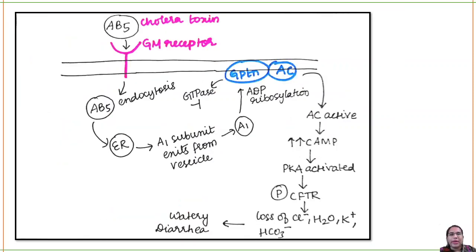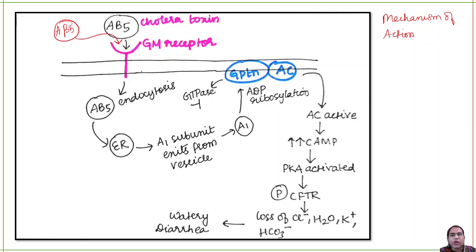Okay, so let's see the mechanism of action of your cholera toxin. Can you see the cholera toxin, which contains A and B5 subunits? B5 is the subunit which will bind to your ganglioside receptor. Can you see it is binding to the receptor?